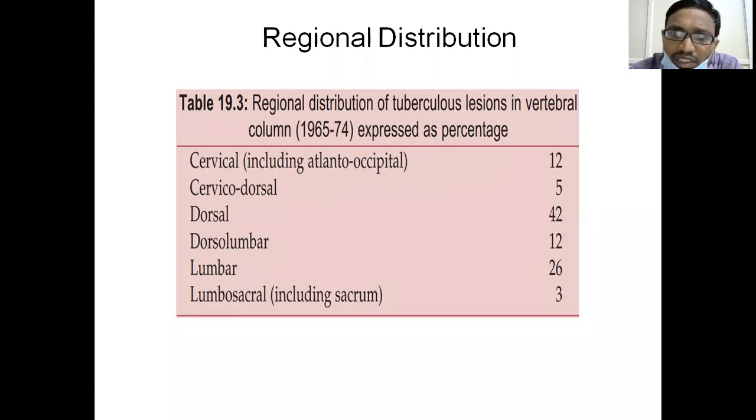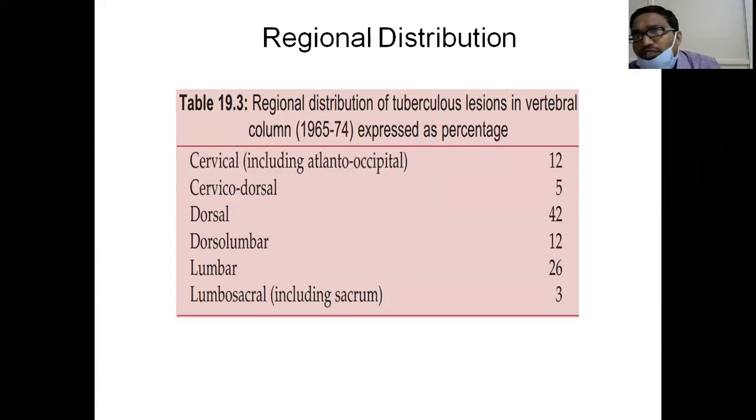Since the spinal cord ends at L1, lumbar spine involvement does not produce paraplegia. It can produce neurological deficits, but it does not produce paraplegia. Paraplegia is the most dreaded complication which we see. Paraplegia means complete absence of motor power in the lower limbs.